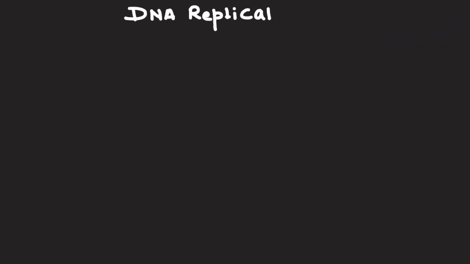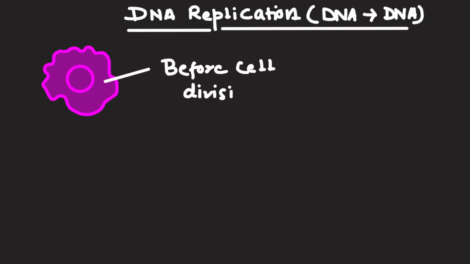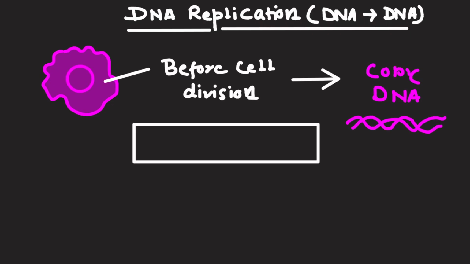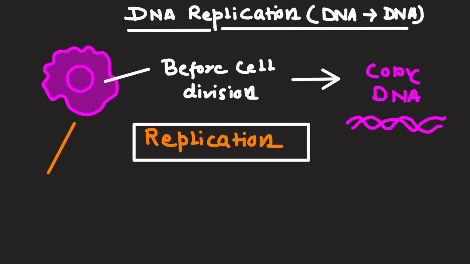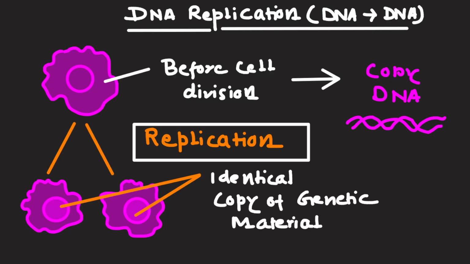DNA replication, which is DNA to DNA molecule. Before a cell divides, it must copy its DNA molecule. This process is called replication. It ensures that each cell receives an identical copy of the genetic material.